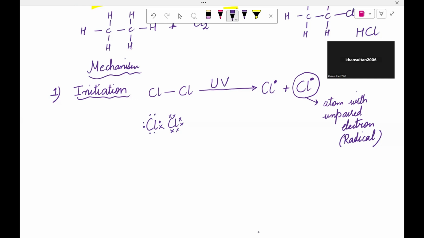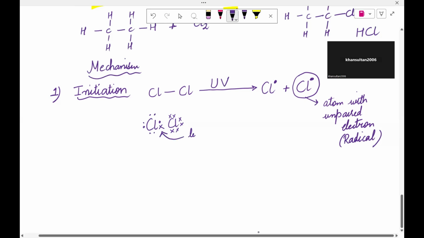We are giving it UV light. Why? So that this bond will break. We know bond breaking is an endothermic reaction in which heat energy is absorbed.